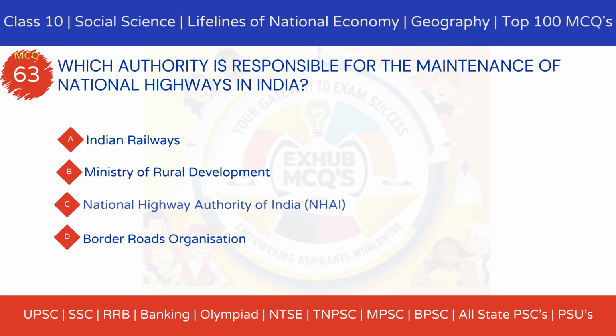Option A, Indian Railways. Option B, Ministry of Rural Development. Option C, National Highway Authority of India. Option D, Border Roads Organization.